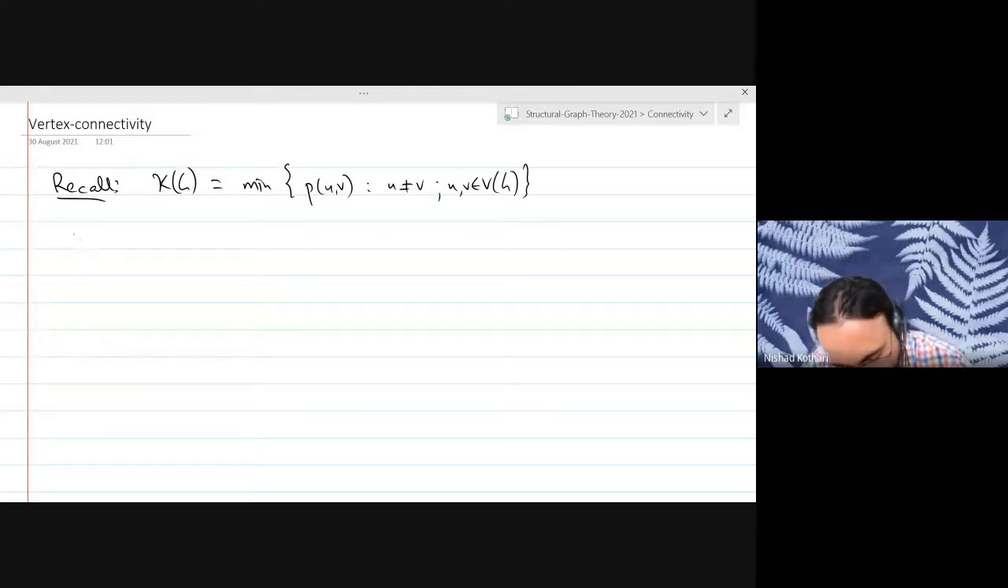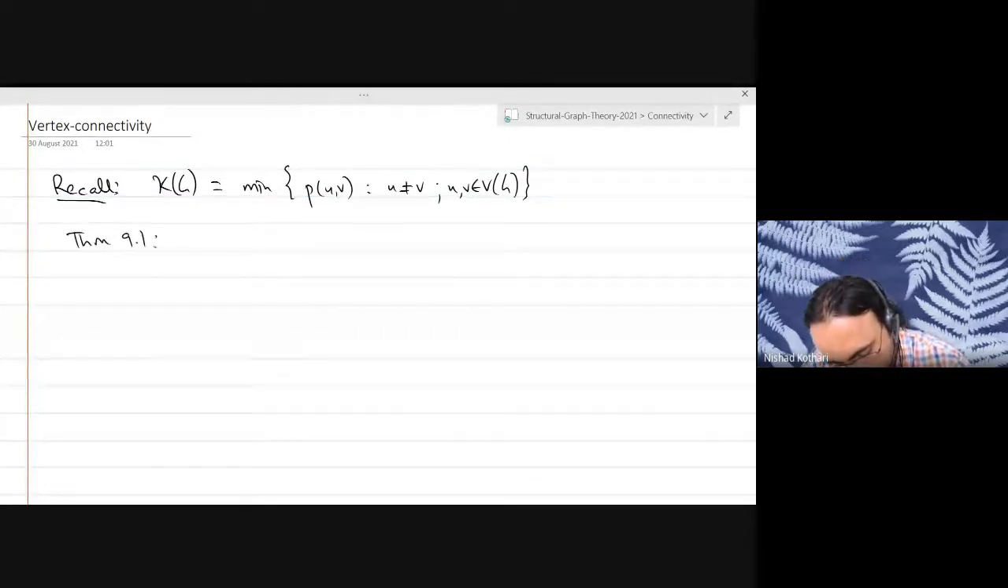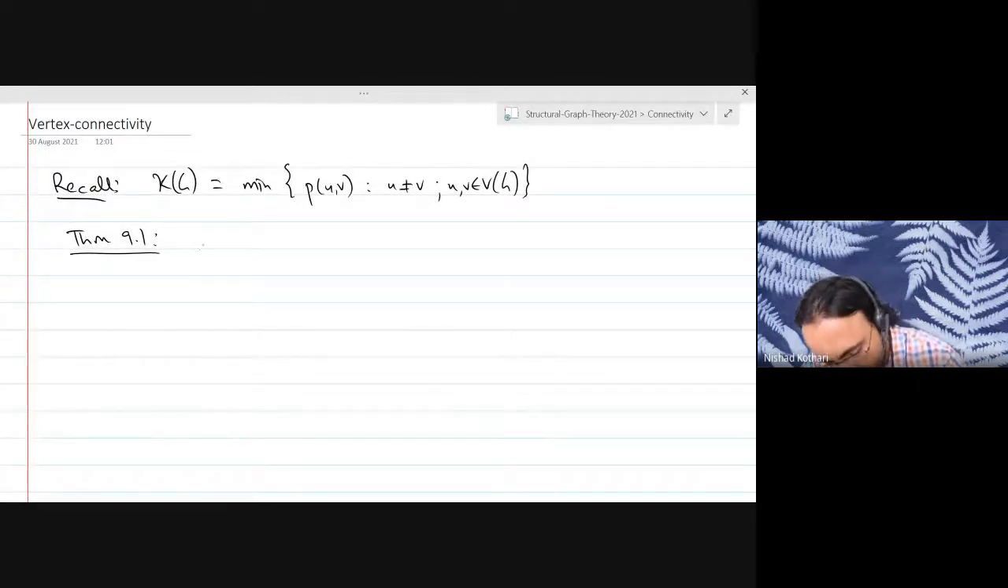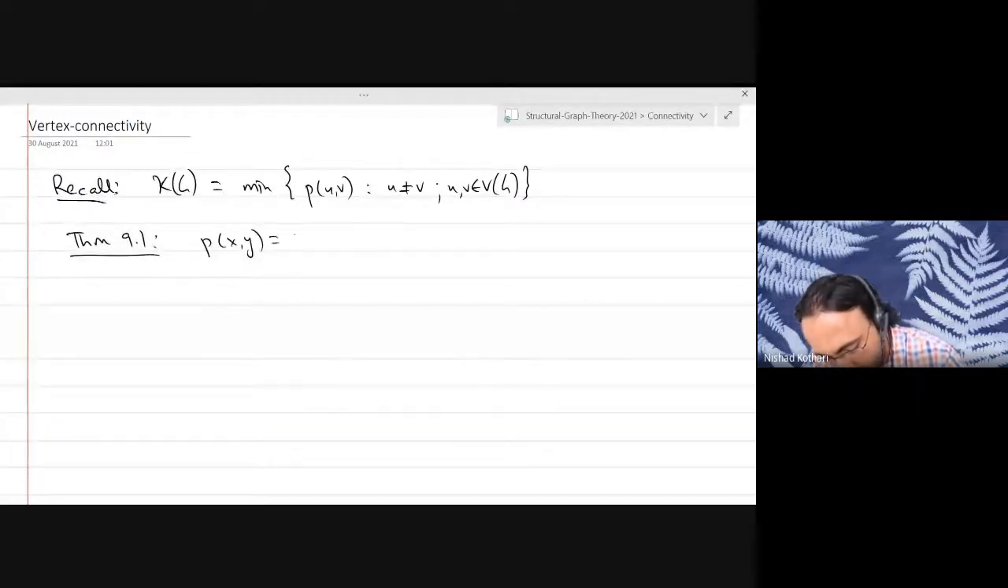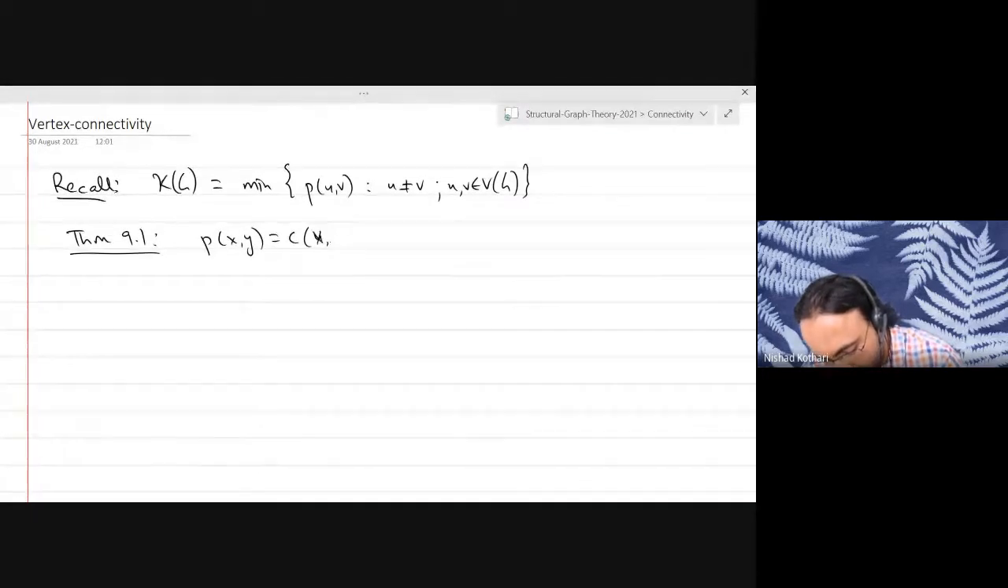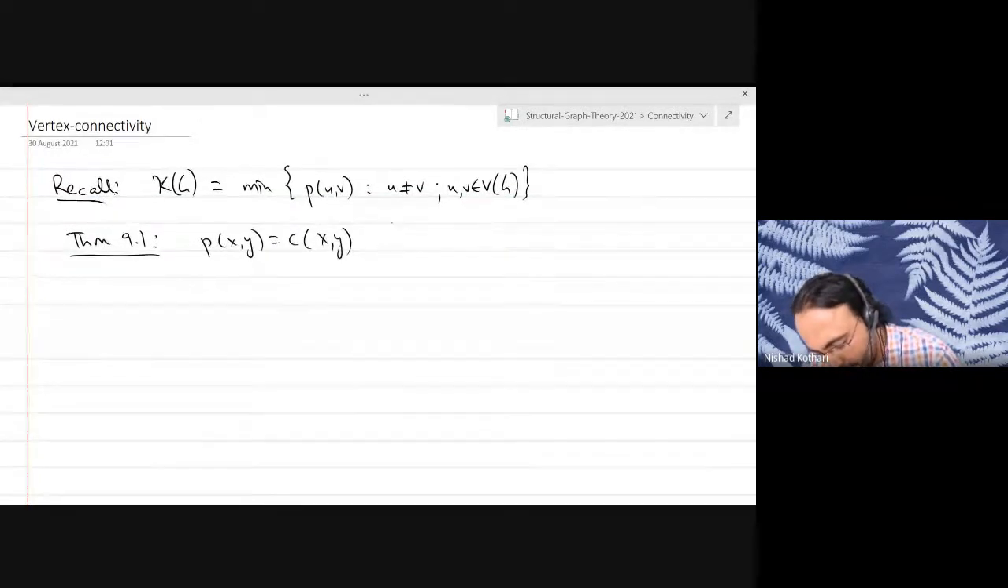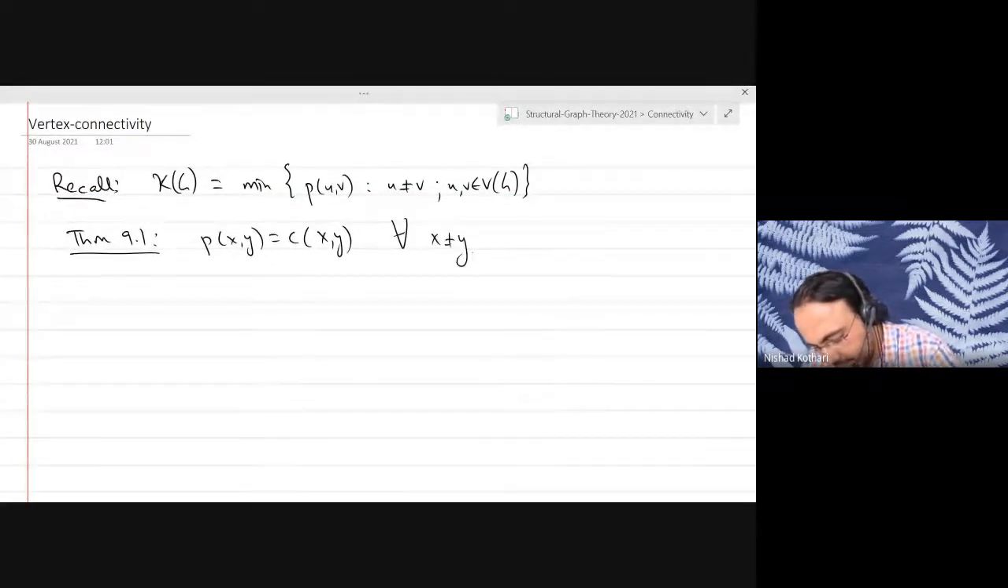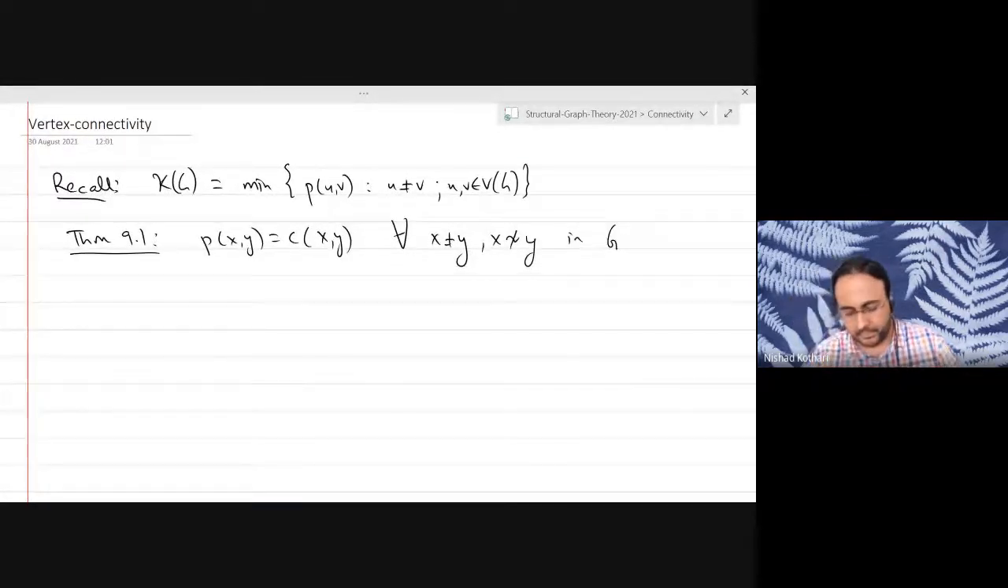And Menger's theorem tells us that the local connectivity is the same as the local cut function whenever x and y are distinct non-adjacent vertices in a graph G. So they are kind of the same thing. The local connectivity is kind of the same as the local cut function.